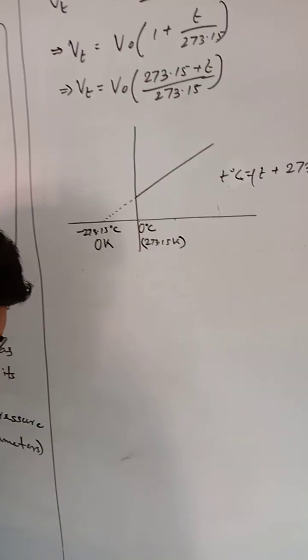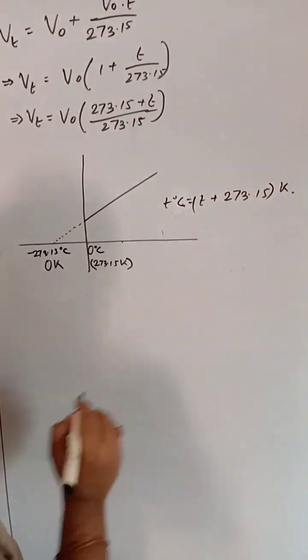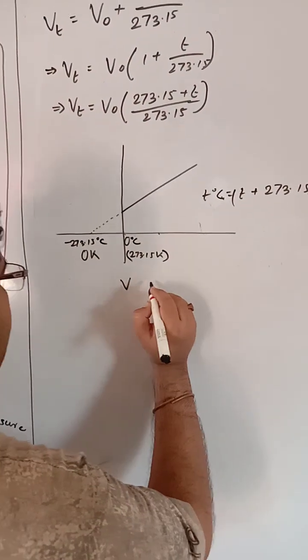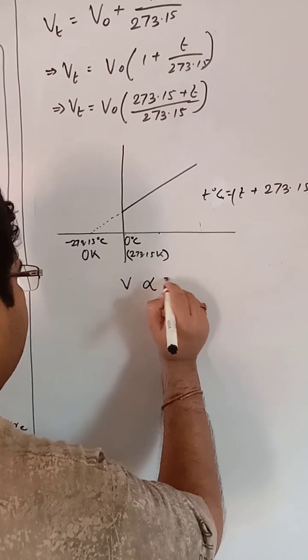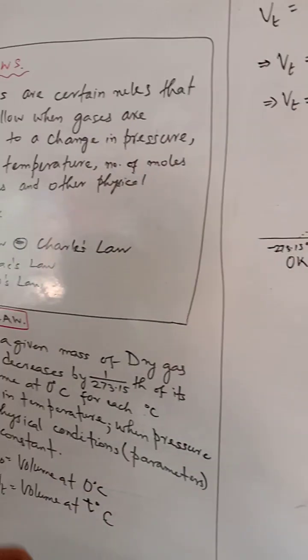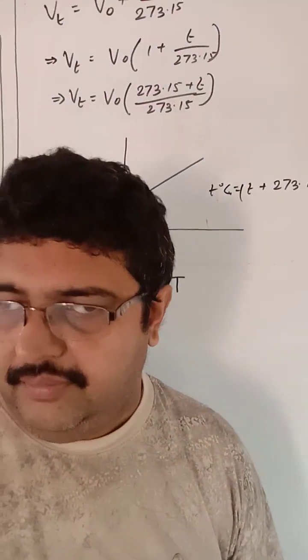Now, if volume increases with temperature like this, then going through Charles' law in a gross account, we can also say that the volume is directly proportional to the temperature.